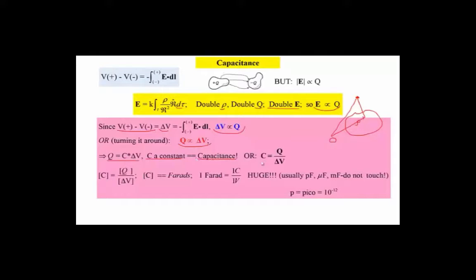So we can rewrite that. C is equal to Q over delta V. Coming back up here, if we look at these two conductors, if we were to put plus Q here, minus Q here, so we separate the charge, then we take the Q on one of them, divide by the potential difference between these two conductors, and calculate Q over delta V, and that will be the capacitance of these two objects. Where did the delta V come from? Well, that's the source of the charge separation.